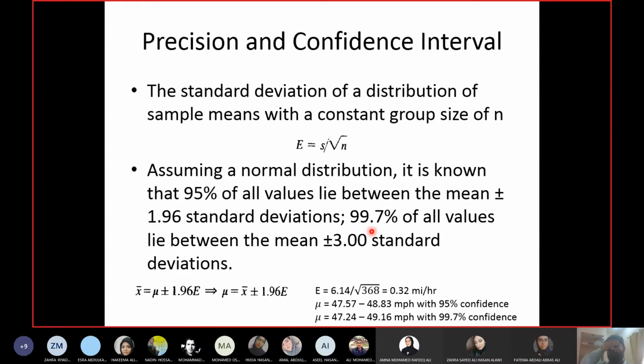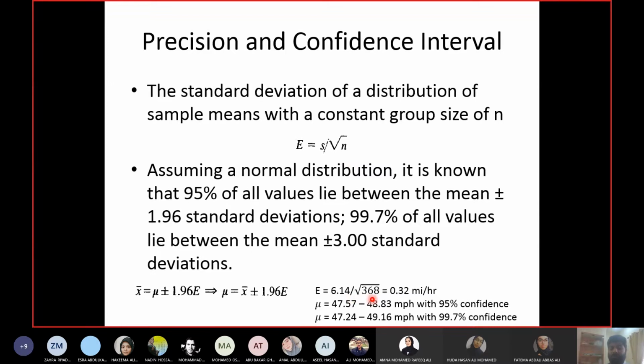Now if you want to calculate the range of speed for the previous example, the one we were solving yesterday, first of all I will calculate E. E is S upon root of n. S, the standard deviation, was calculated yesterday as 6.14, and n, the number of values in that data, was 368.